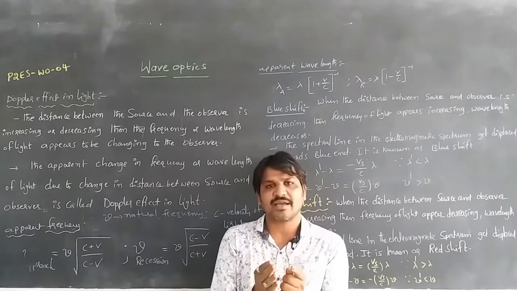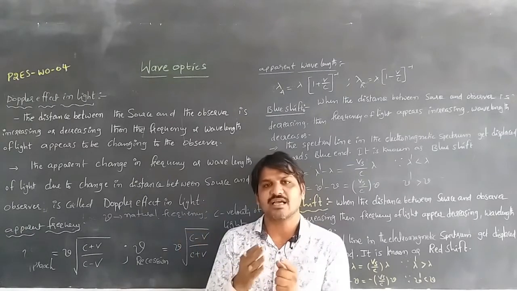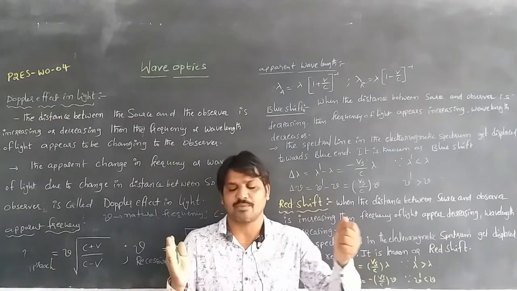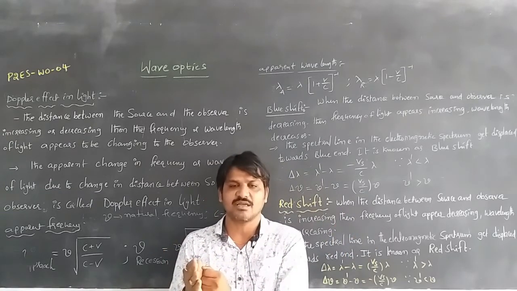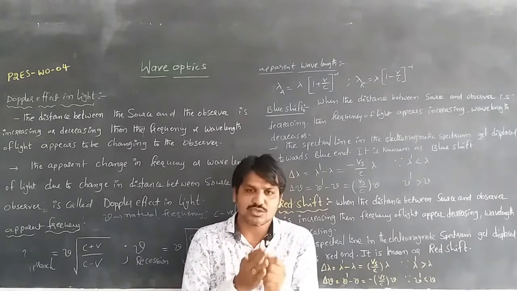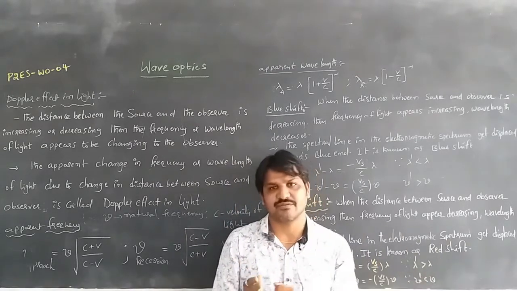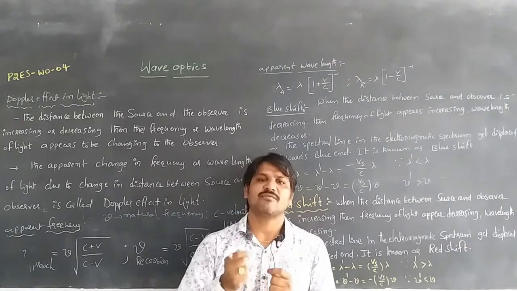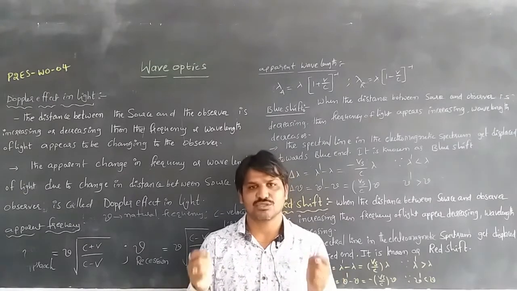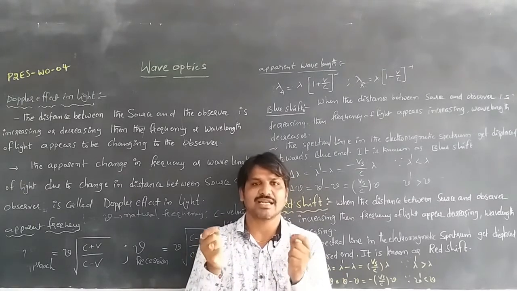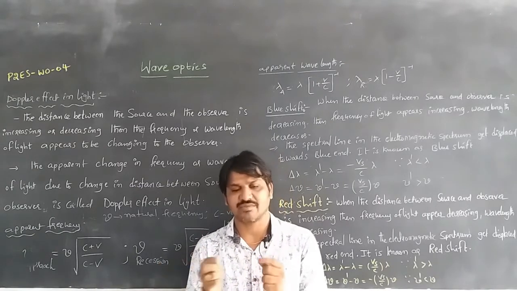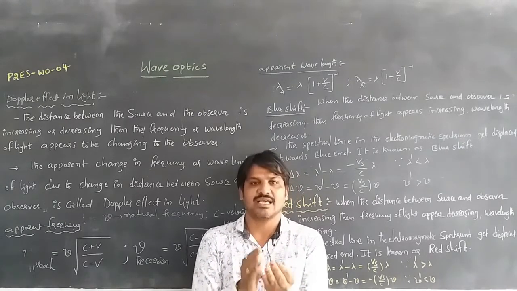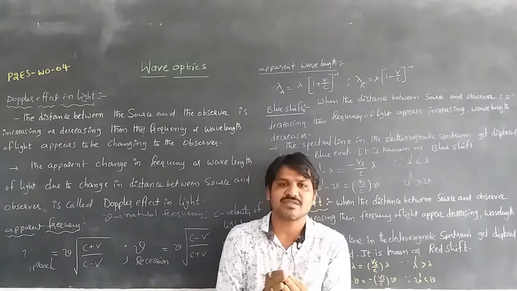Between the source of light and the observer or detector, if they are approaching each other, when the source of light is approaching the detector or observer, or the source of light is receding away from the observer, then there is a change in frequency and wavelength. Either the source and observer are in relative motion, moving away from each other, so the distance between the source of light and the detector or observer increases, or the distance between them decreases.